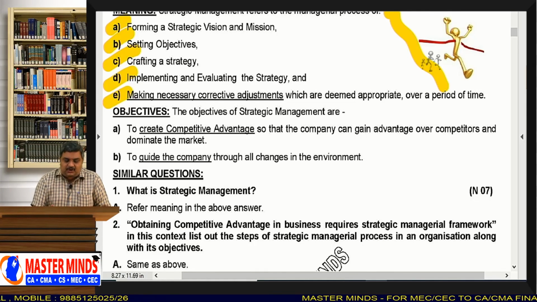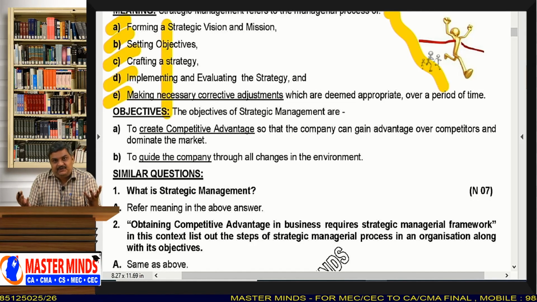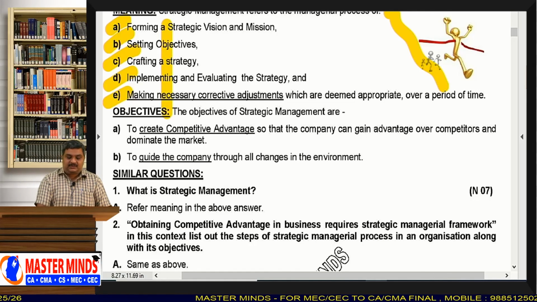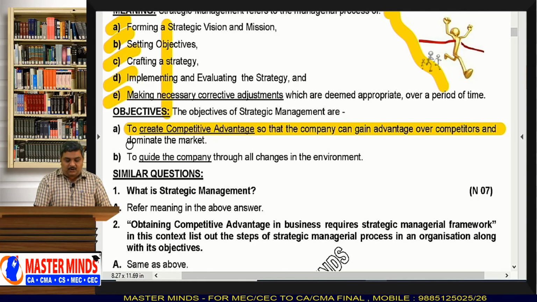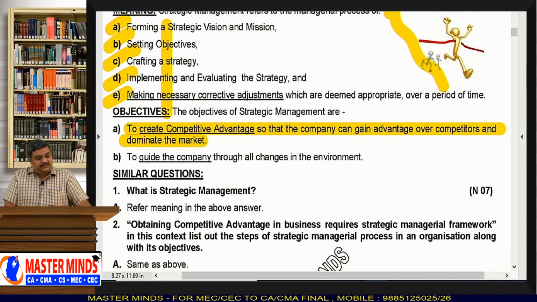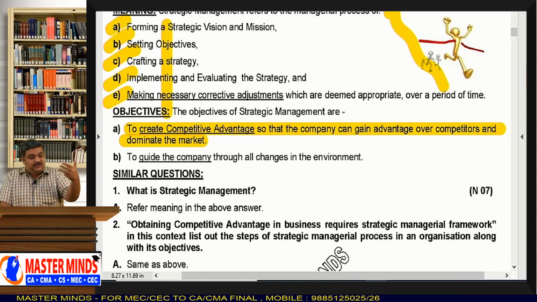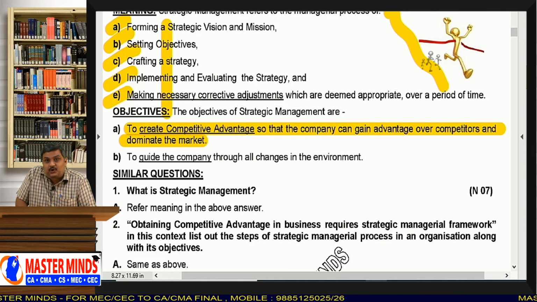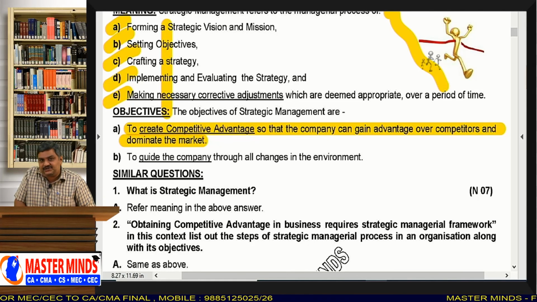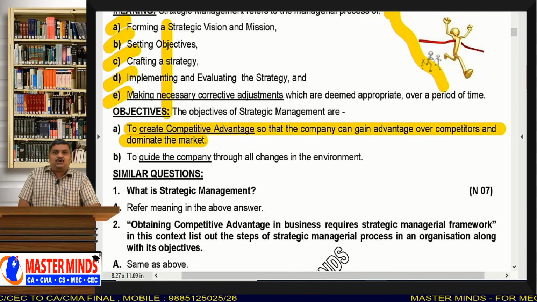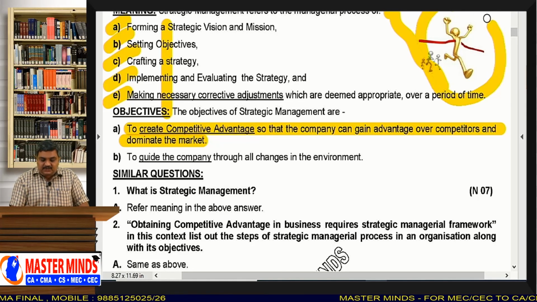Sir, if we manage our organization by following this 5-step process, what do we get? What can we achieve? Yes, here is the answer. To create a competitive advantage so that the company can gain advantage over competitors and dominate the market. That means if you follow those 5 steps and run your organization in a strategic manner, you can get competitive advantage. See, that is the most important term in strategic management, competitive advantage. And you have the definition of that competitive advantage in lesson 2.